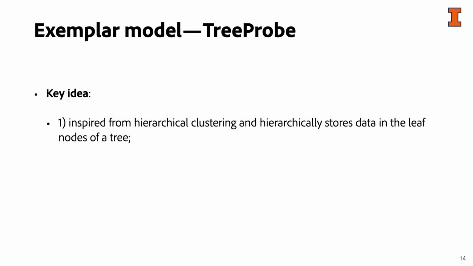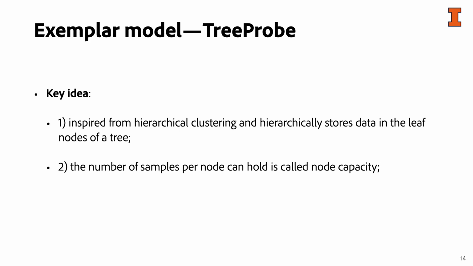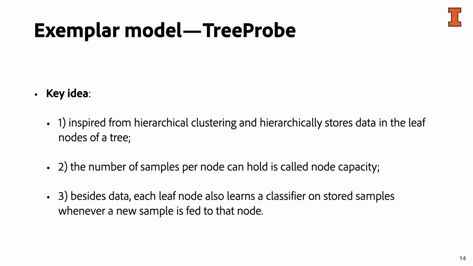By combining the advantages of KNN and linear probe, we propose tree probe, which hierarchically stores data in the leaf nodes of a tree. Whenever a new sample is added to a leaf node, we will retrain the classifier attached to that node by using all samples stored in that node. Each leaf node has a node capacity, which indicates the maximum number of samples that node can store. Next, we will show how the tree is built.